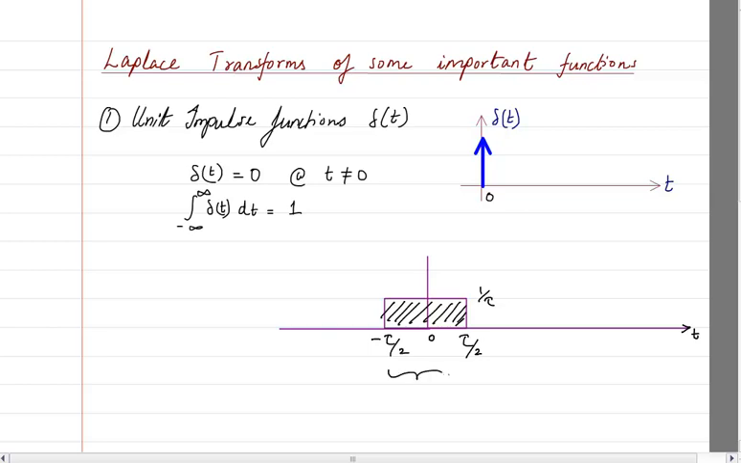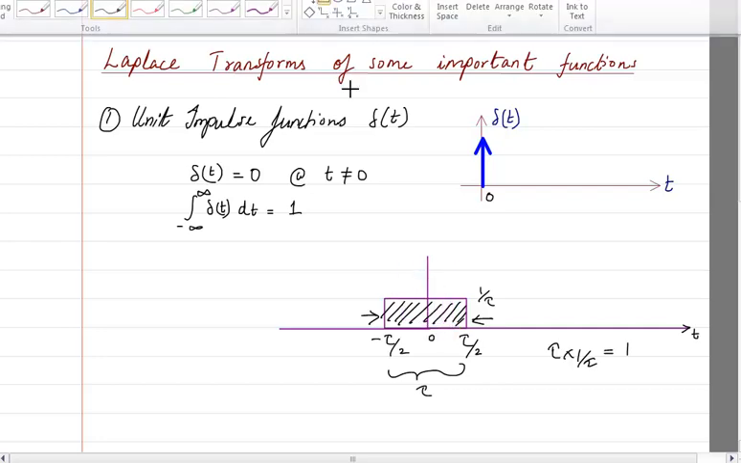So what is the width? The width is tau and the height is 1 by tau. So tau into 1 by tau gives me 1. So the area under this is 1. Now suppose I reduce the width of this pulse. What will happen? The area wants to stay the same, but the width reduces, so its height will increase.